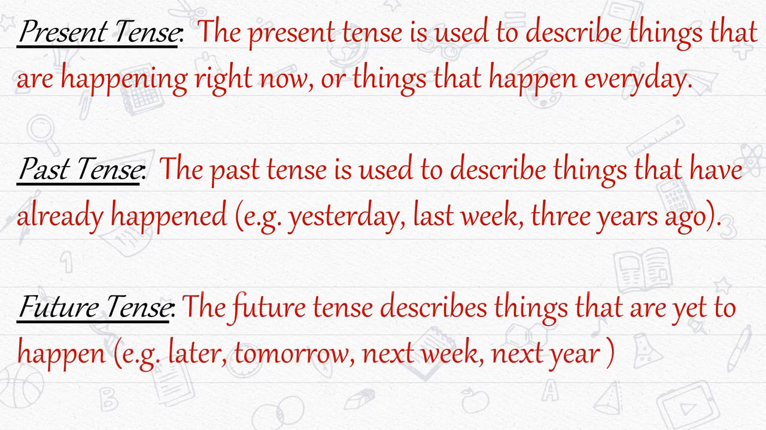Okay. And what is future tense? The future tense describes things that are yet to happen. Means future. Things which will happen in future that have not happened yet. For example, later, tomorrow, next week, next year.